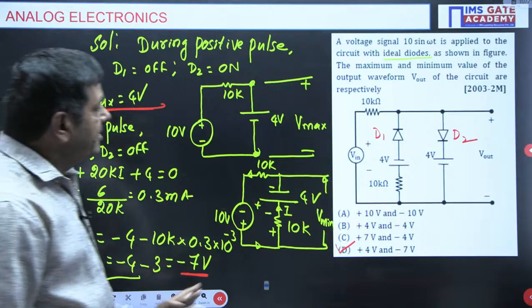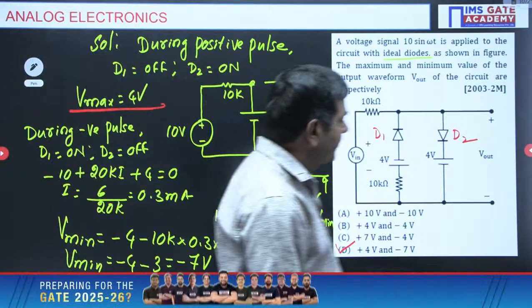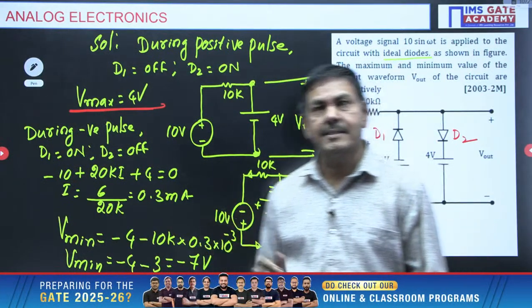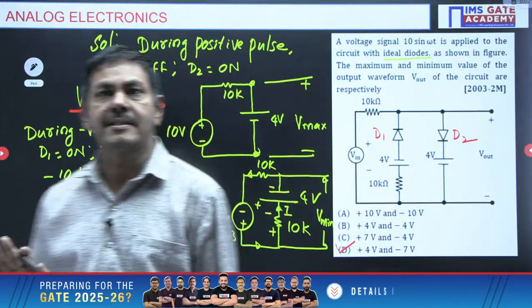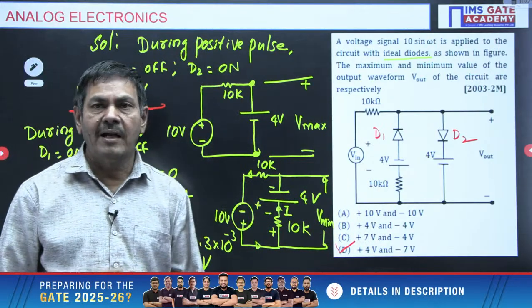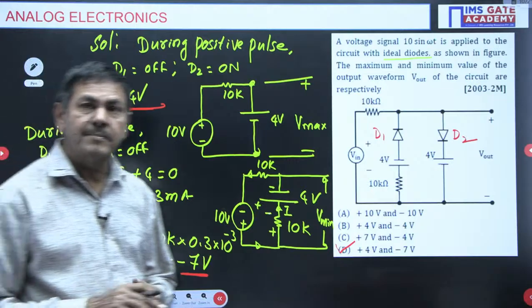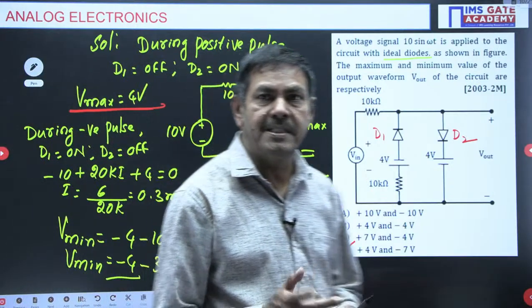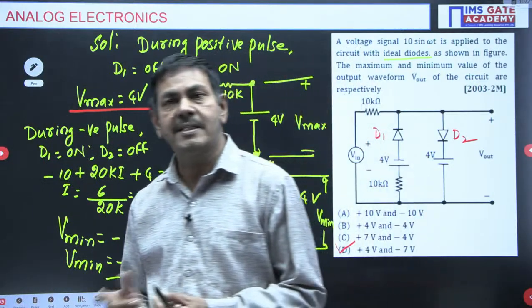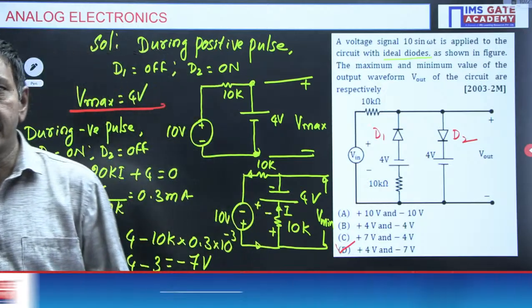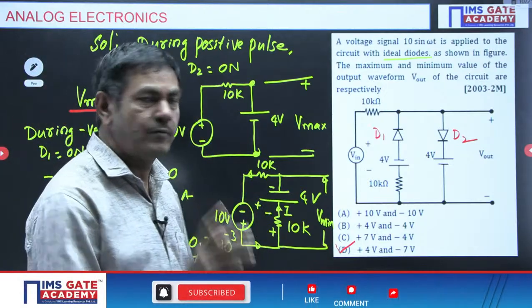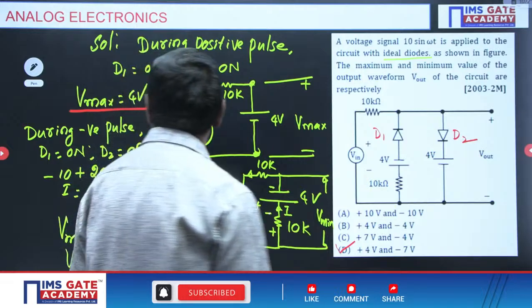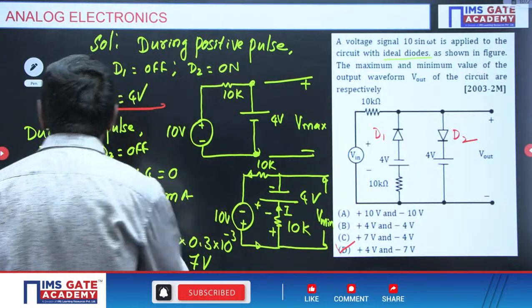So these are the problems from the diodes I selected for practice in this session. Now I would like to give few number of questions from the DC analysis of the BJT and also AC analysis of the BJT. I wish to give few number of questions now. You can try these questions now. I hope you followed so far.